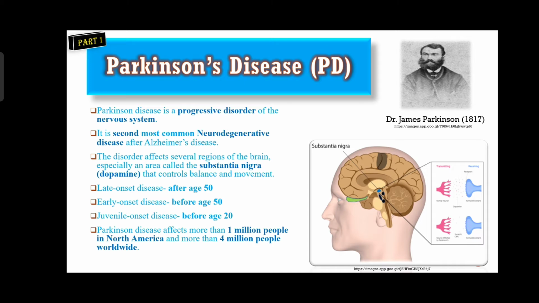These are a few criteria: after age 50 it is called late onset disease, before age 50 it is called early onset disease, before age 20 it is called juvenile onset disease. So this disease affects more than 1 million people in North America and more than 4 million people throughout the world.